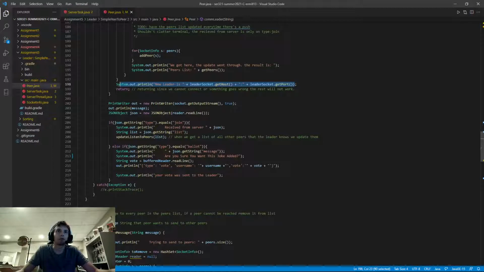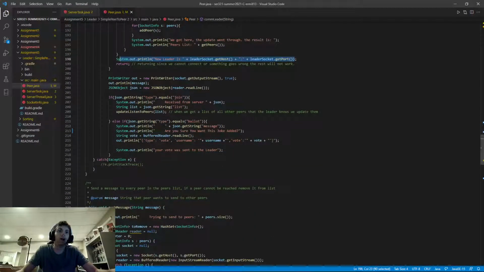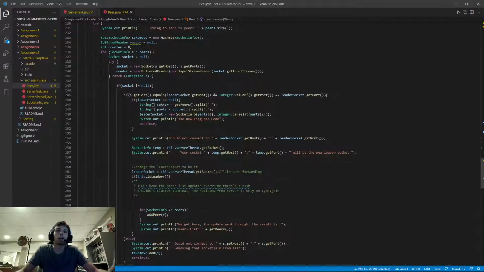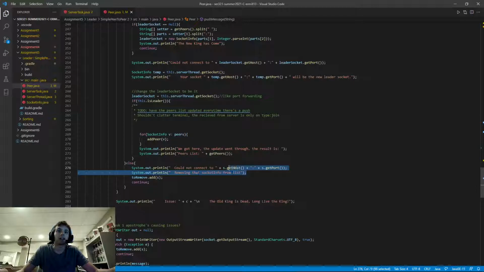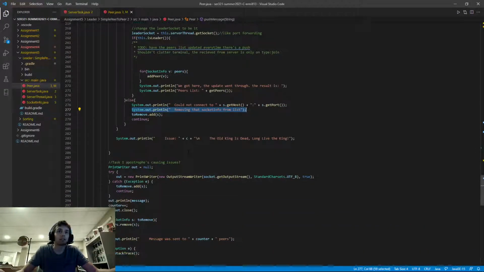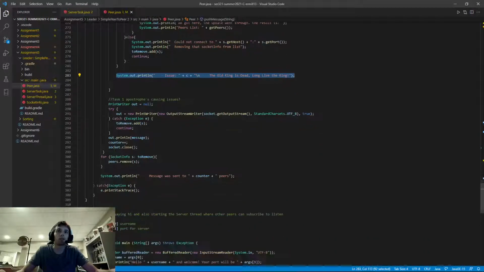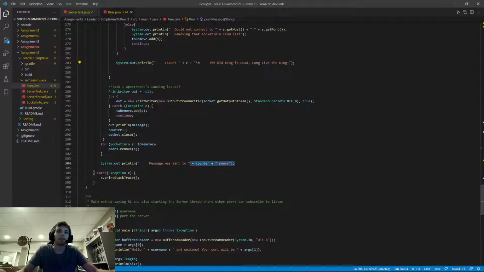the more stuff for voting because this is the leader communication. And then for pushing the messages, a lot of it goes down here where you have a very similar catch block as you saw up above. It says cannot connect. It does the removal like we saw with Anna removing 8,000 and then also doing the same. This is that message being like, hey, this all went through, like this is what's going on. And then the counters and of course the adjustments with the remove to update those peer lists.